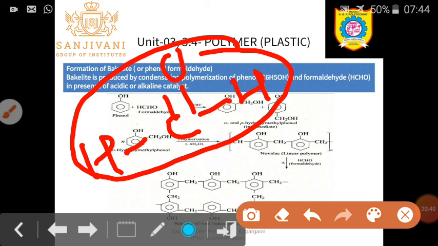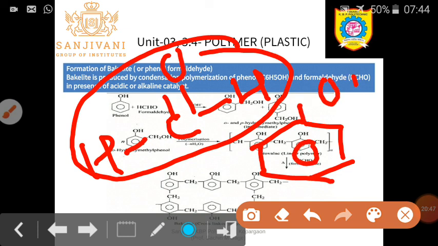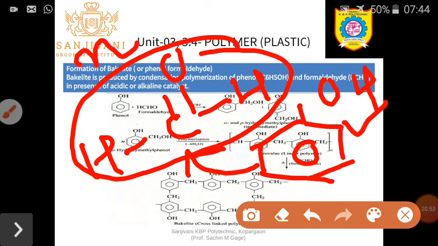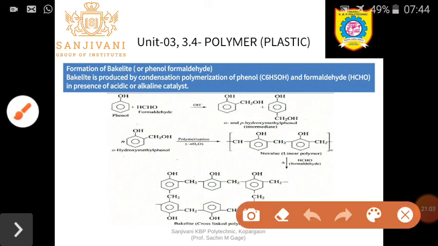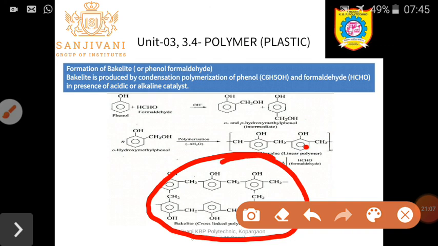So here phenol means this phenolic ring, and formaldehyde. A large number of phenol as well as formaldehyde molecules combine together, and such a linkage is formed, this one. This linkage is formed where you will get the formation of a cross-linking structure.